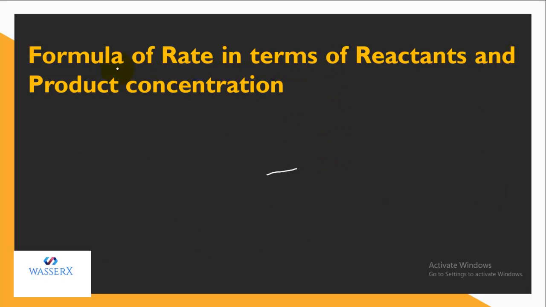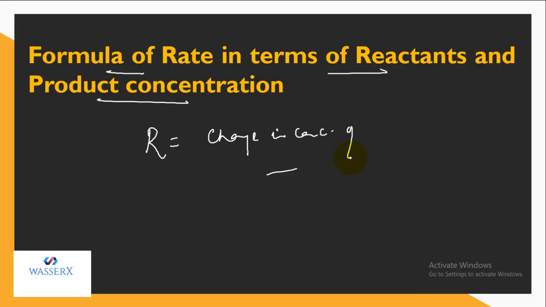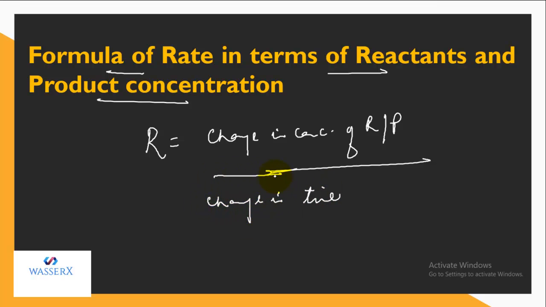Now let us study the formula for the rate in terms of reactant and product. The overall formula of the rate can be written as change in concentration of reactants or products with change in time. So the formula can be this.